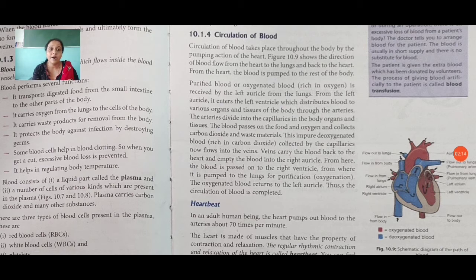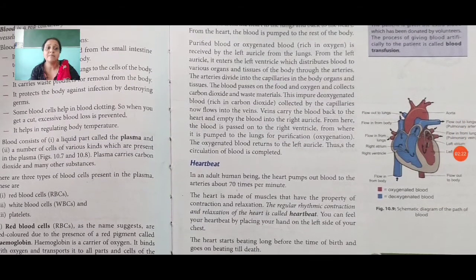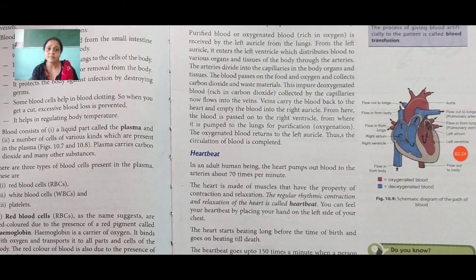Now about the heartbeat. In an adult human being, the heart pumps out blood to the arteries about 70 times per minute. The heart is made of muscles that have the property of contraction and relaxation.